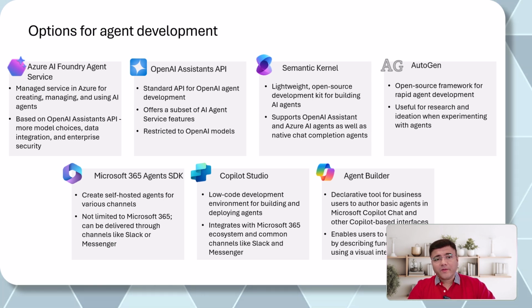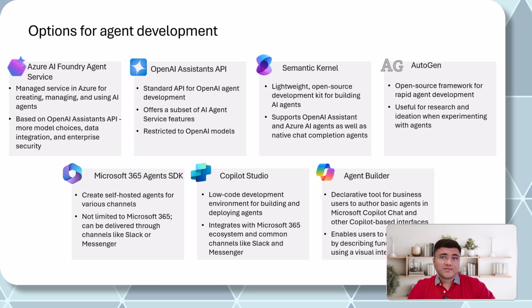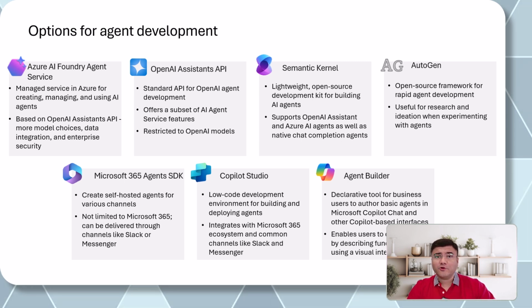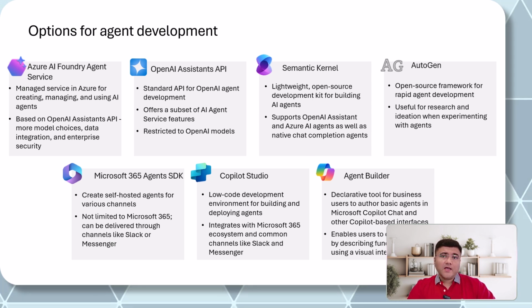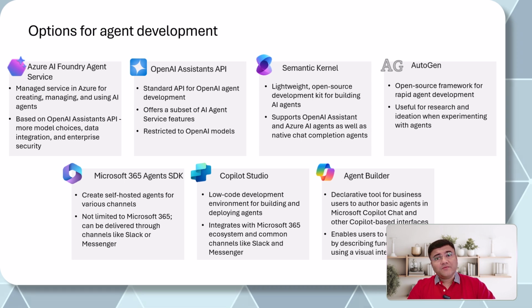The OpenAI Assistant API mostly uses OpenAI models, your GPT models or the latest Sora model. You can also integrate with that. Image generation, video generation, or natural language text generation can all be possible with this kind of an API assistant. You can use any one of them to develop your agents, or the better one is we have something